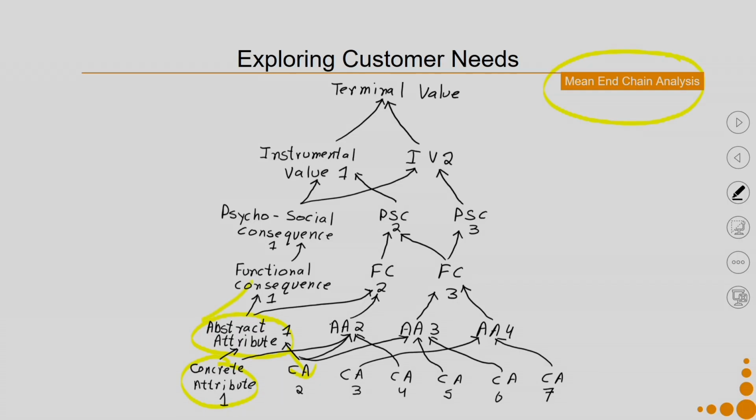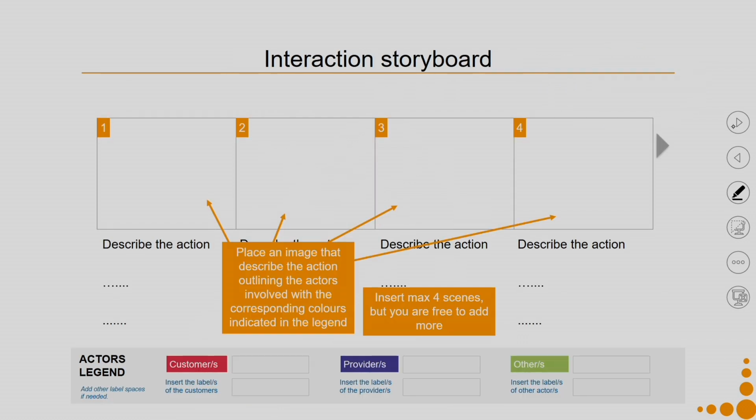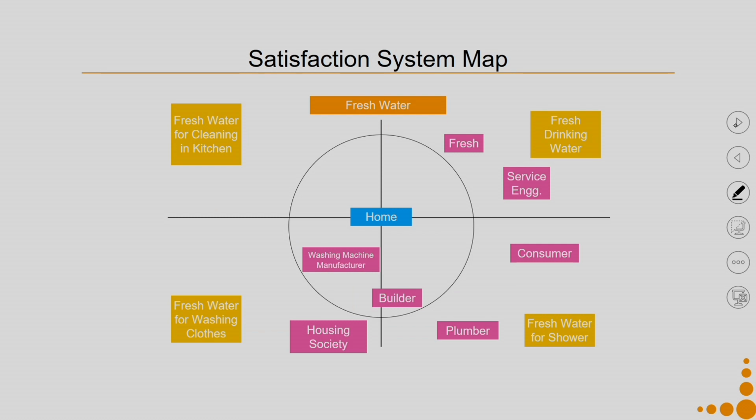So, that is a concrete attribute. From the abstract attribute, we define the functional consequences, then the psychosocial consequences. From it arise the instrumental values and finally the terminal value. We try to map out all those interactions which are important for having the sustainability built in the interaction storyboard.